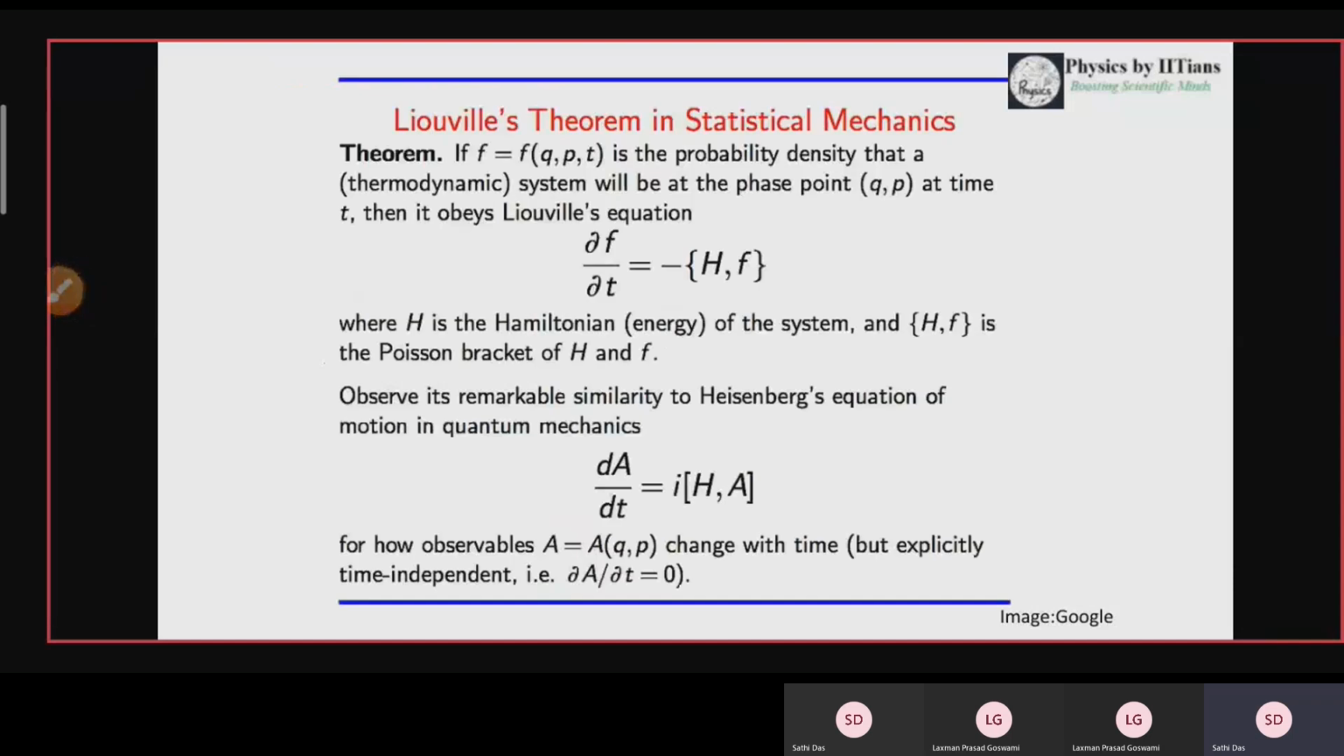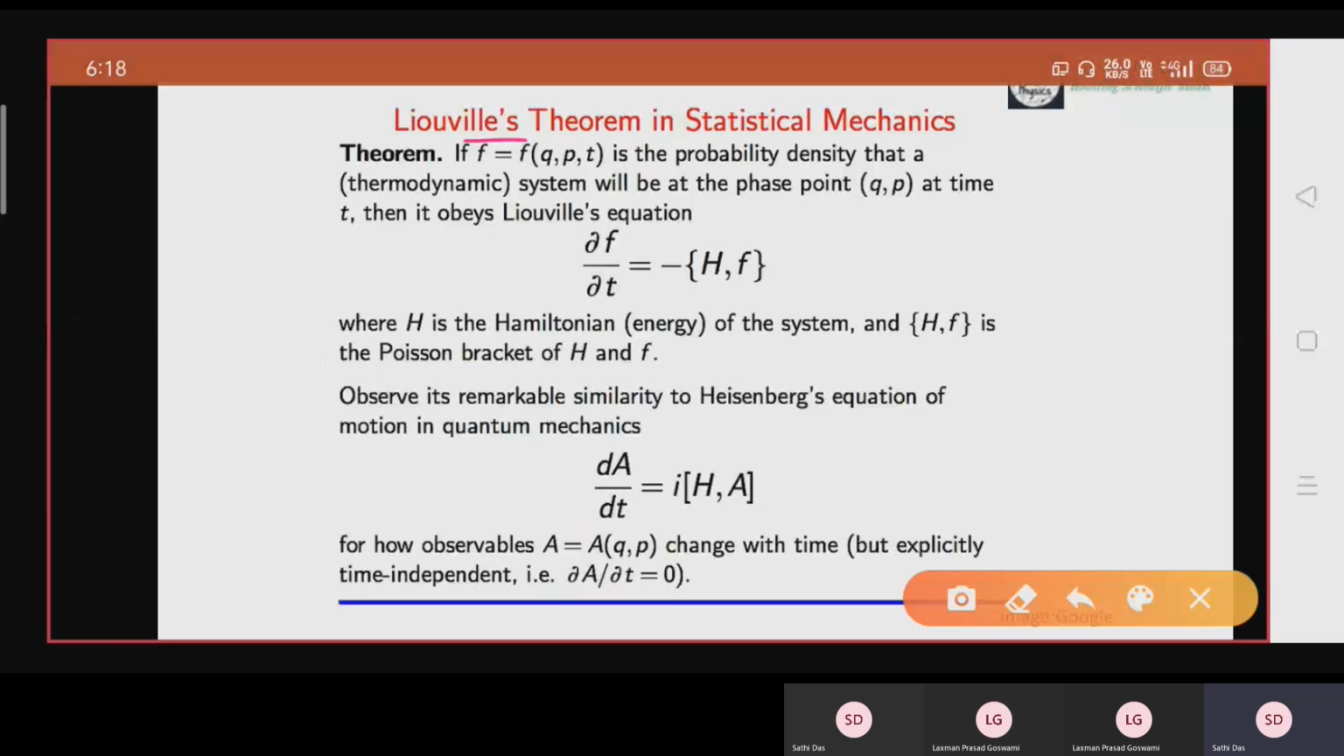And you have to understand another very important theorem in statistical mechanics, that is Liouville's theorem. If rho is the probability density, usually f is written, but as my assumption for the probability density is rho, that is why I am writing rho. So rho, a function of q, p, and t, is the probability density that a system will be at the phase point q, p at time t. It obeys Liouville's theorem, that is del rho by del t equals minus the Poisson bracket of H comma rho, where H is the Hamiltonian of the system and the Poisson bracket of H and f.